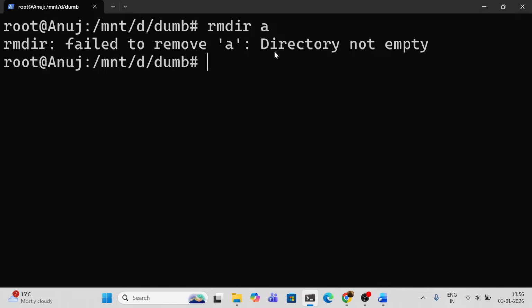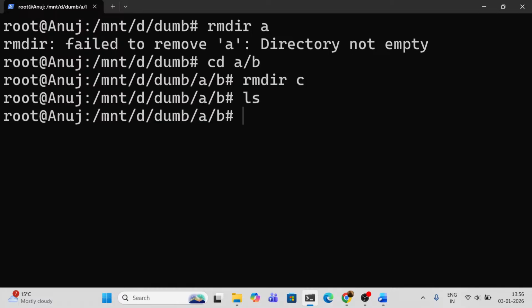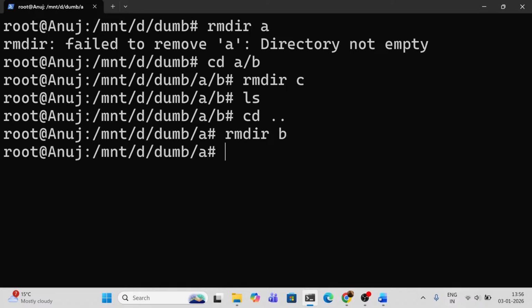So how do I have to remove it? First, I will go cd A/B directly. I'm inside the B folder. Now, if I try to remove C folder, I can easily remove it. See, there is no folder. Why? Because whenever you try to remove a folder, it should be an empty folder. This folder does not contain any further file, any kind of structure, directory, nothing. It has to be an empty folder. See, I have removed C. Now I have to remove B. So where should I go? I should go to A folder, remove B. I see, I removed B.